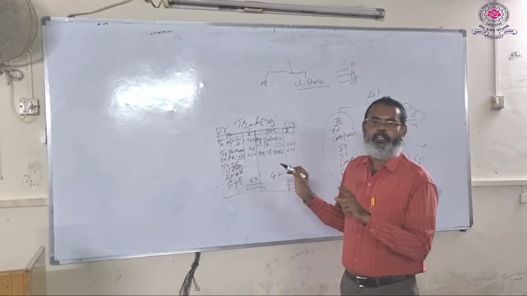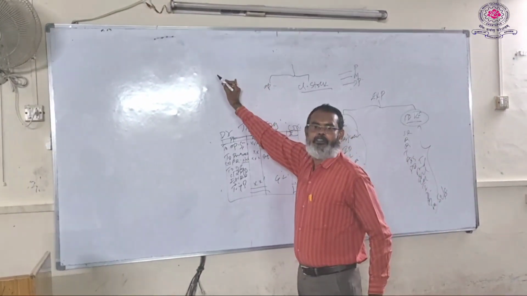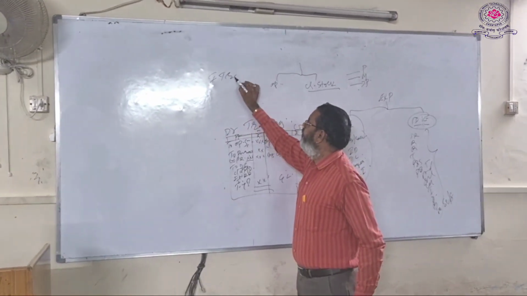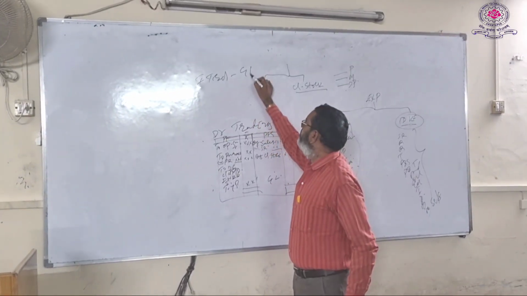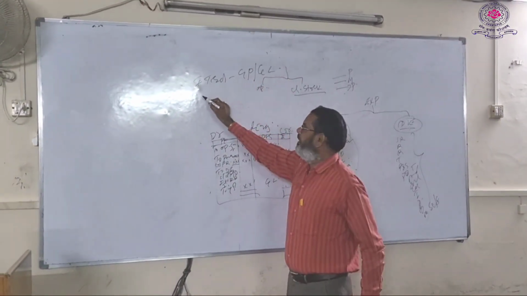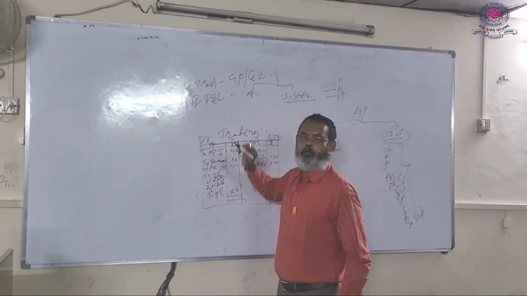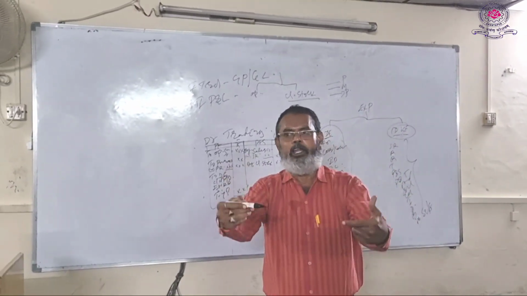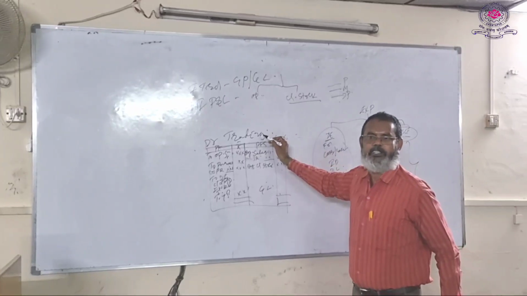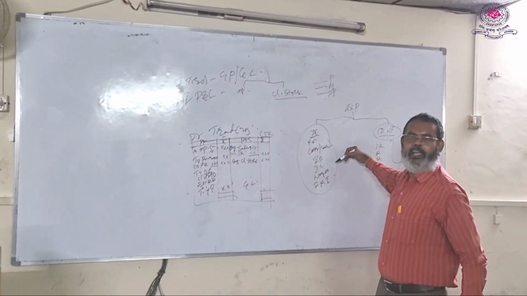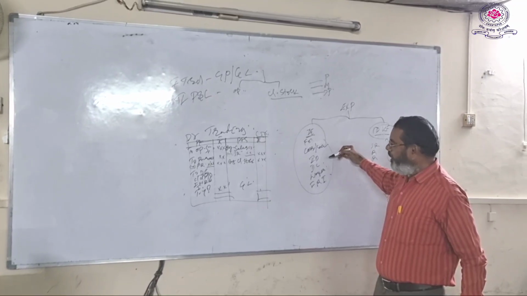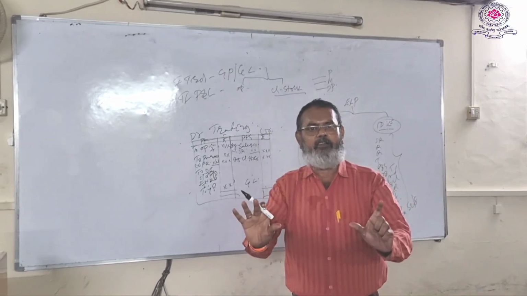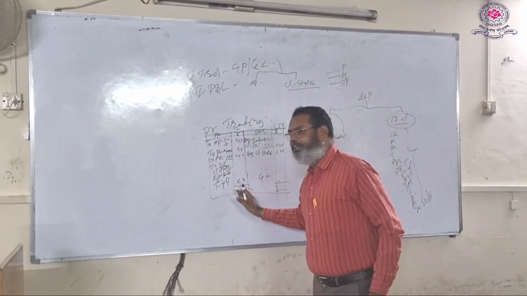So after completion of the preparation of the trading account, you go for the second step in the preparation of final accounts and financial statement; the first step is the trading account. By preparing trading account, the net result is to know the gross profit or gross loss. Second step is the preparation of the profit and loss account. It is the extension of trading account, because while preparing trading account, you consider only one category of expenses, that is direct expenses, not all expenses. The remaining category, indirect expenses, is not considered. Therefore, the result of trading account, whatever profit, is not a final profit, it is not ultimate profit, it is a notional profit, hence it is termed as the gross profit.